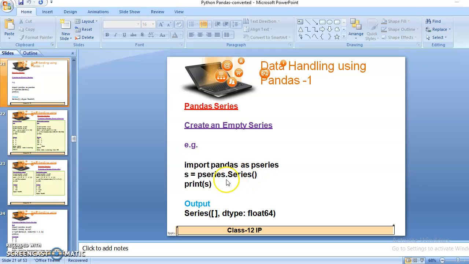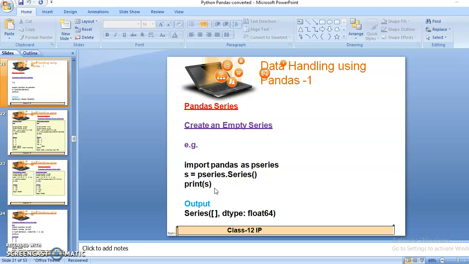Now I stored this function in the s variable. So if I want to see or check that blank, empty array or empty series, then I have to take the print of the s variable. So here I have given the print statement of the s variable. All of you are aware of what the use of the print function is. The print function is used to display the output on the screen. Okay, so here I want to display the s variable value, so here I am using the print function with the s variable.